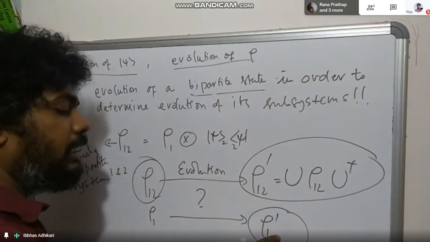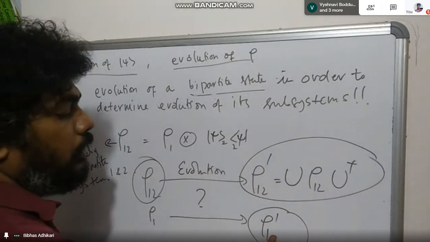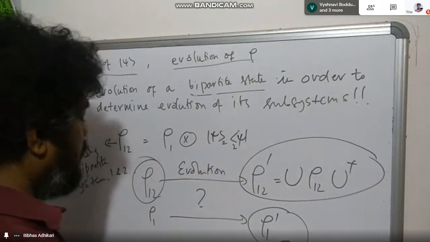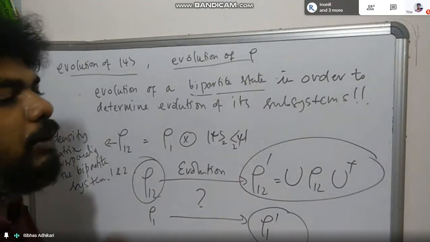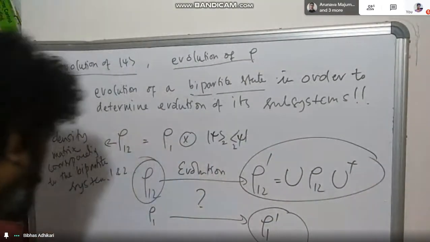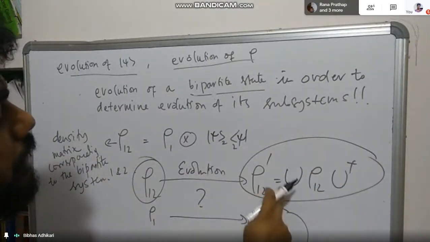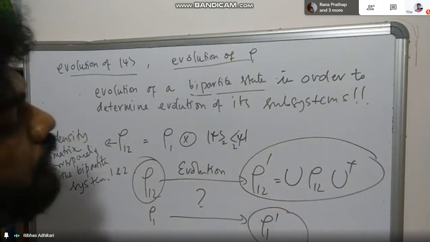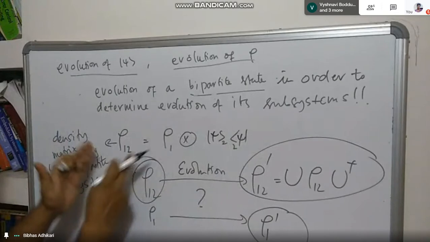And once I find that, this is the evolution rule. So if I know this one from this one, then I can know how my reduced density matrix is evolving. My job here is to first find the reduced density matrix of this by considering the partial trace over the second. And where my rho 1 is this.